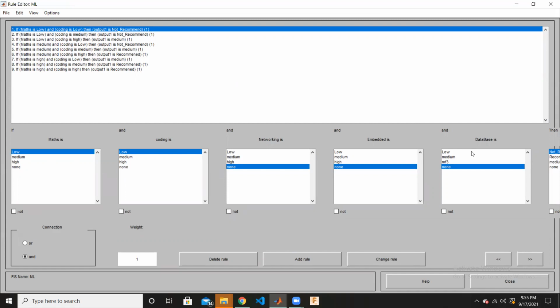So maths and coding do the job here, and we write the rules only for those two at all levels, specifying whether it is recommended, not recommended or medium.